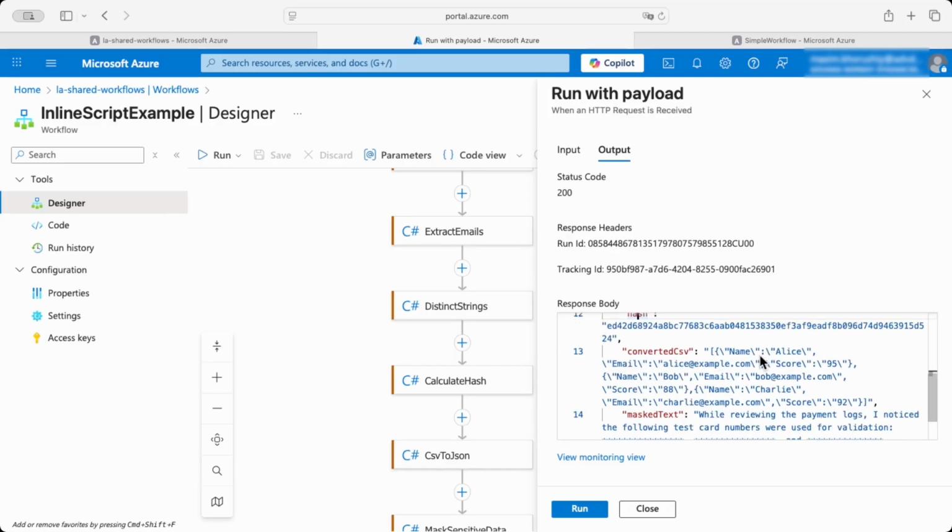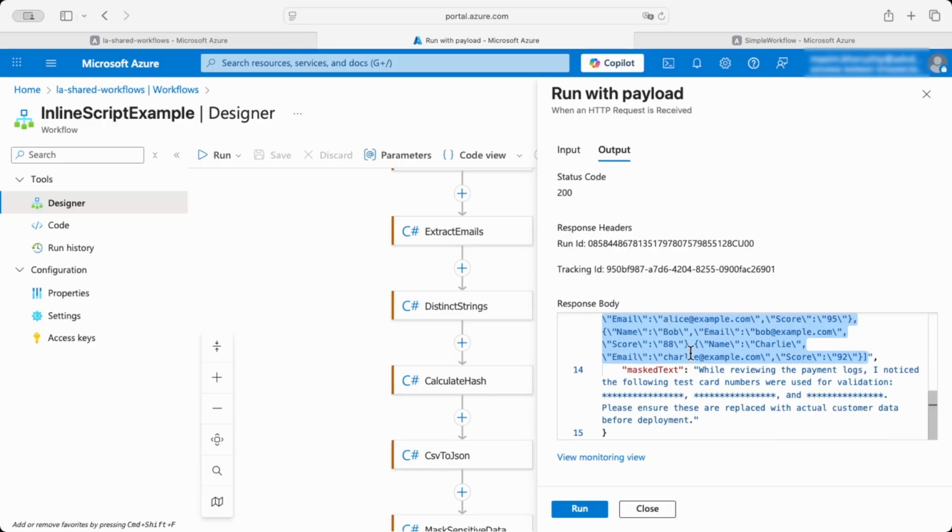Converted CSV. This is a JSON text, actually. Since it's given as text in the JSON attribute, every double quote is escaped with a backslash. So it's accepted as a text content value of the converted CSV attribute, but actually it is JSON. So we may simply convert it to regular JSON. The last one, masked text. The text is just the same as the original, but the bank card numbers were replaced by asterisks.